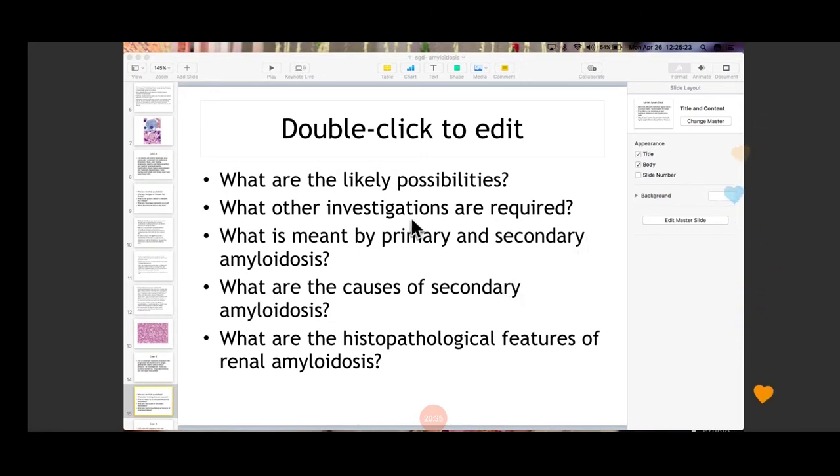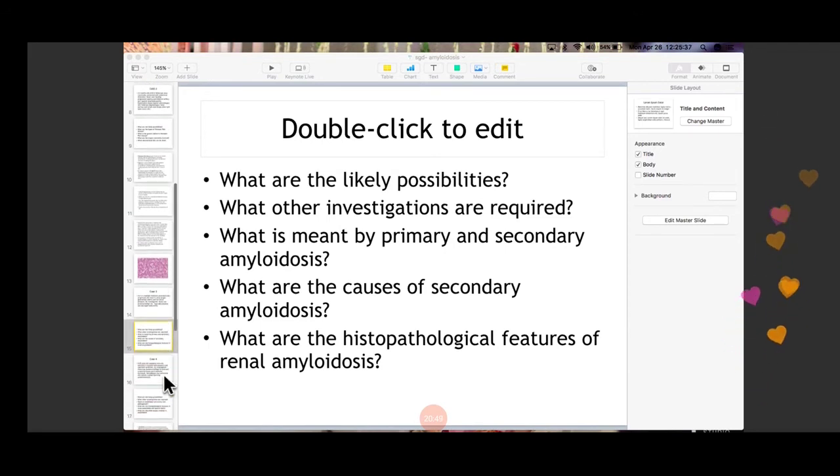Then what is meant by primary and secondary? I'll show you a picture of how primary and secondary amyloidosis occurs. And secondary amyloidosis, what are the causes? It is mainly seen in chronic inflammatory disorders. And what are the histopathological features? I will tell you in brief.